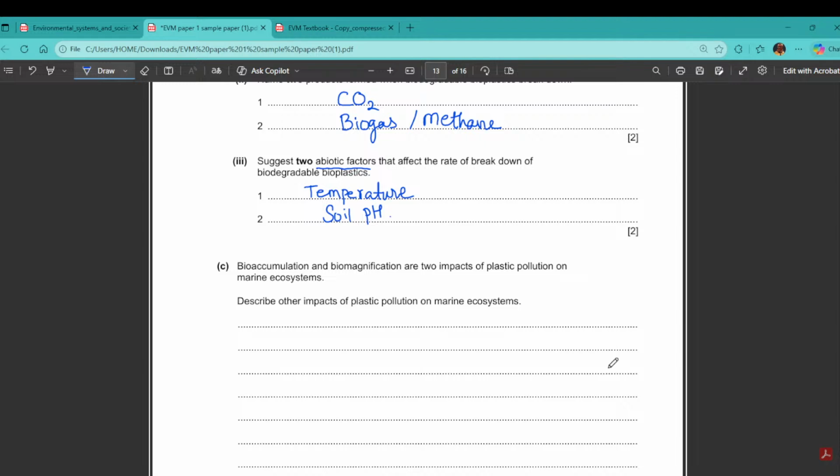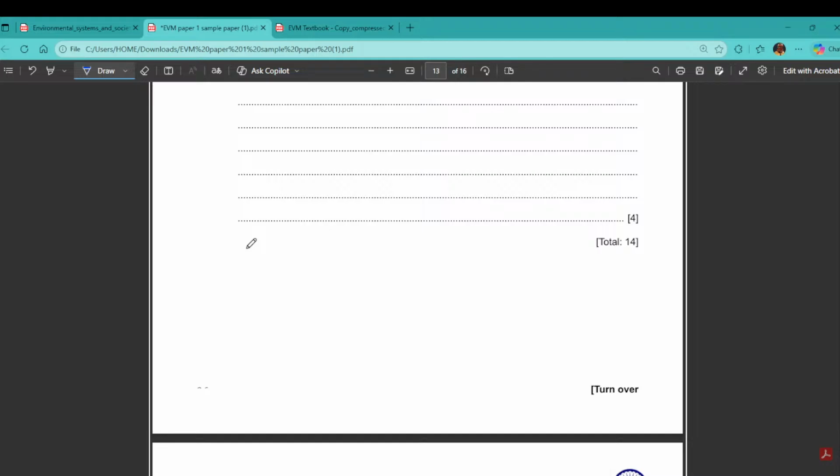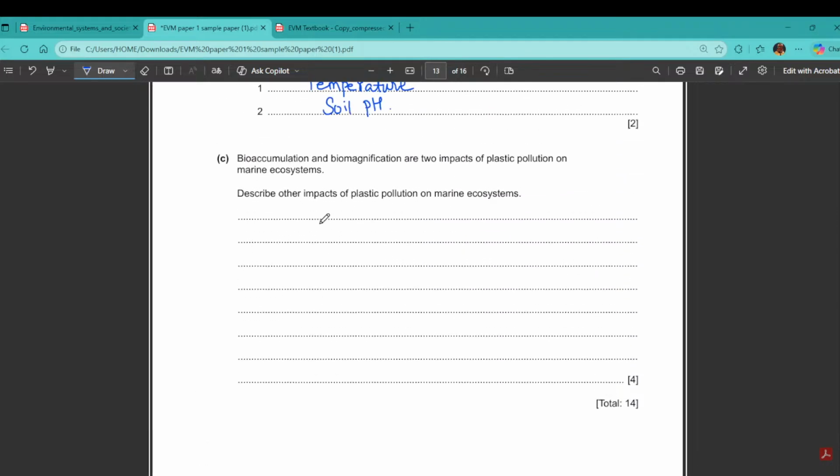Now, bioaccumulation and biomagnification are two impacts of plastic pollution on marine ecosystem. Describe other impacts of plastic pollution. These two things we cannot use now. Biomagnification, we know that it results in algal blooms, algae growth, right?